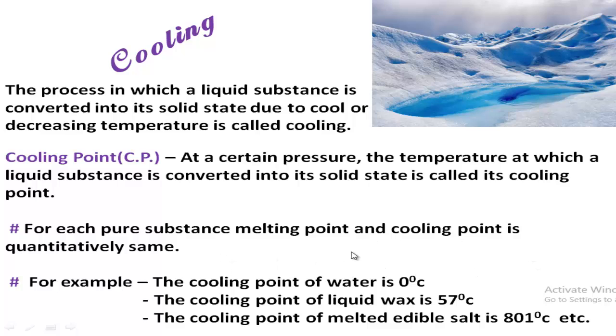So that marginal temperature through which a solid is converted into liquid or a liquid into solid is the melting point or cooling point. For this, the temperature is the same for the same substance.